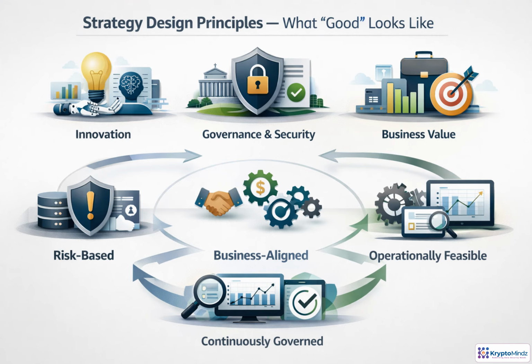A strong AI transformation strategy is not just a policy document, it is a practical operating model. Start with risk. Higher impact use cases need stronger controls. Tie investments to business outcomes, not abstract compliance. Make controls workable by embedding them into existing delivery, security, procurement, and risk processes. And keep governance continuous. AI systems change, data changes, and regulations change, so the strategy needs monitoring, evidence, and regular adjustment.